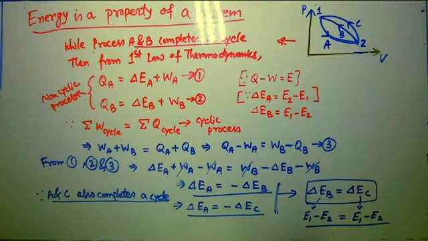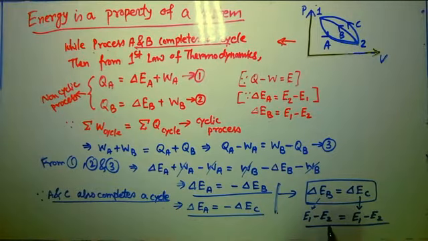Already from the definition we know that if any property or parameter depends on the point values, not on the path, then it is known as a point function, and every point function is a property. We know this from the definition. So from here we can say that the change of energy between two states of a system is the same.